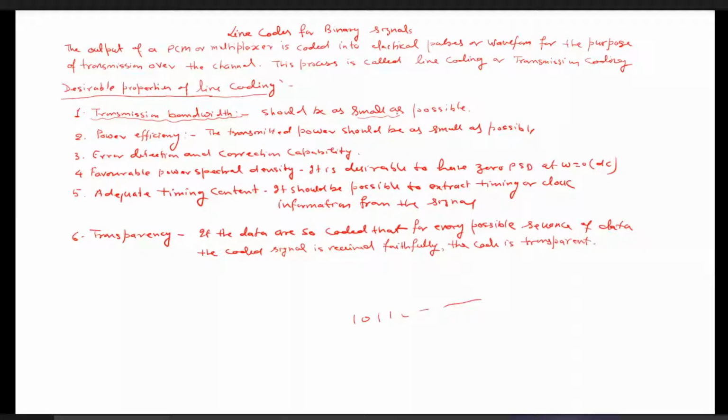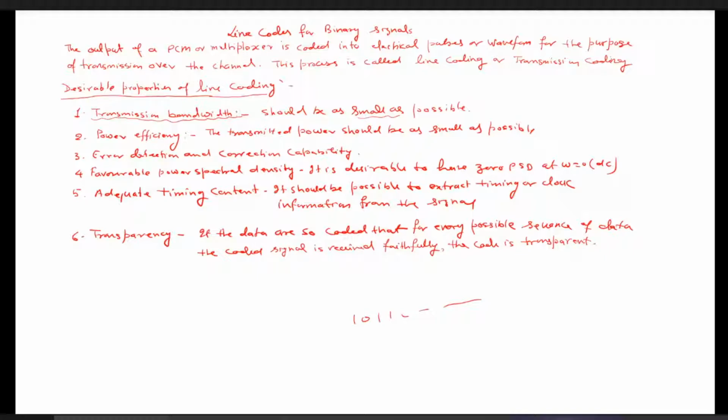Second, power efficiency. The transmitted power should be as low as possible, or we can say the power efficiency should be as high as possible. That is, to transmit the coded signals from one distance to another, we should require less transmission power.